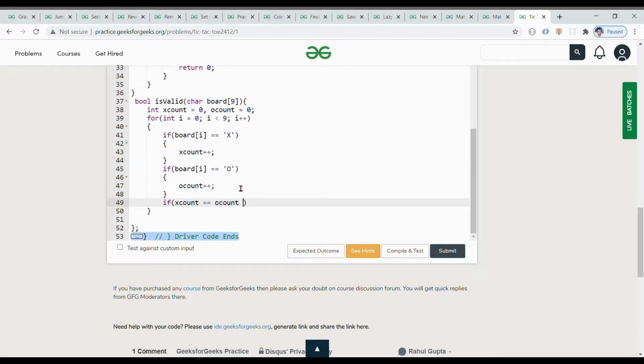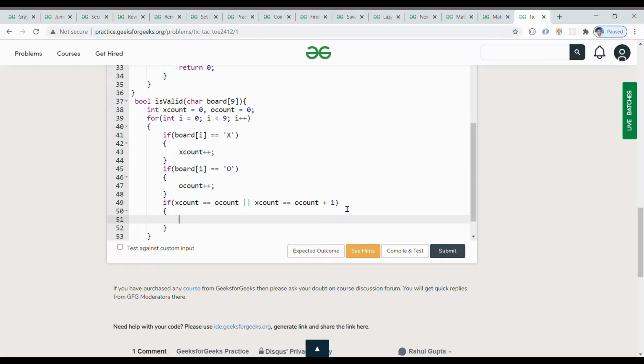Because we are checking for invalid conditions. So if x count is equal to o count, this is valid. Again, x count is equal to o count plus 1. So x count is not equal to o count plus 1, this is invalid.